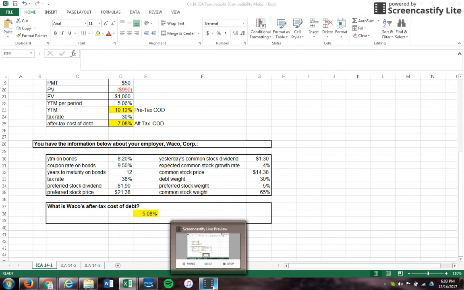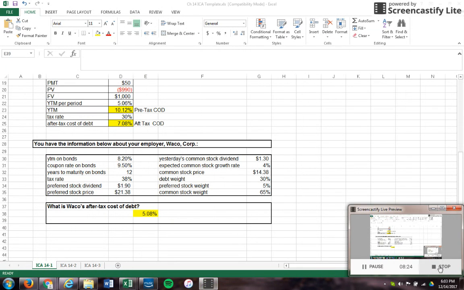All right, now we're going to move on to 14.2 and look at cost of equity.